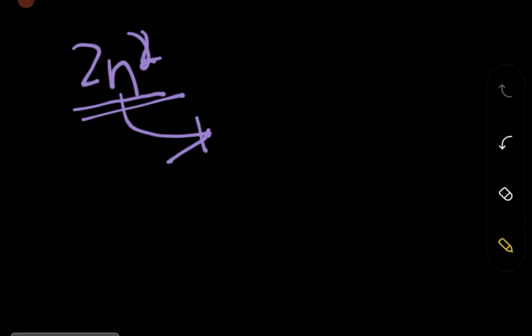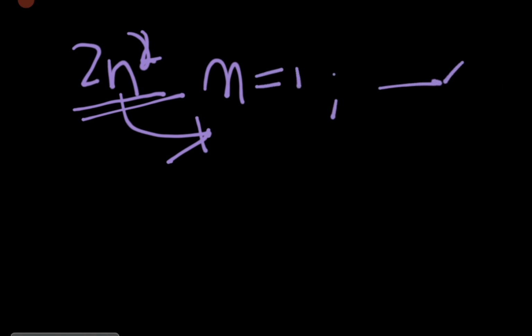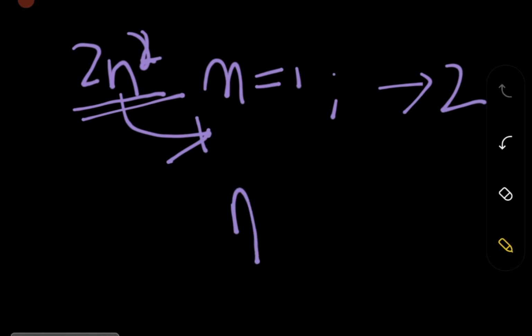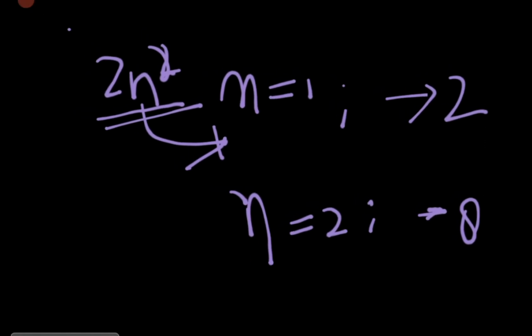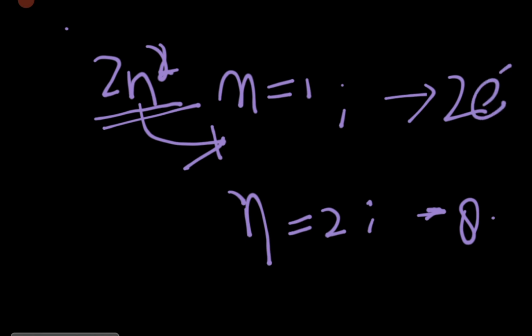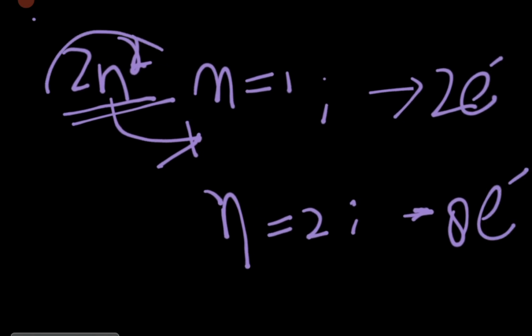For example, if I take n equal to 1, the number of electrons is going to be 2. If I consider n equal to 2, then I have 8. So for n equal to 2, we have 8 electrons. These are the things used to tell us about those particular points. Now we will consider it.